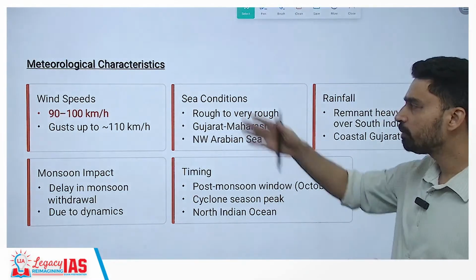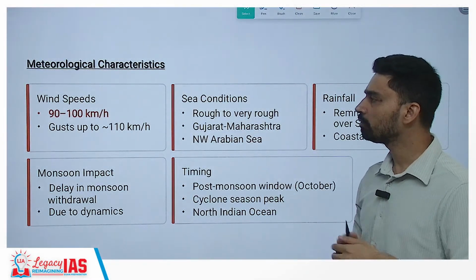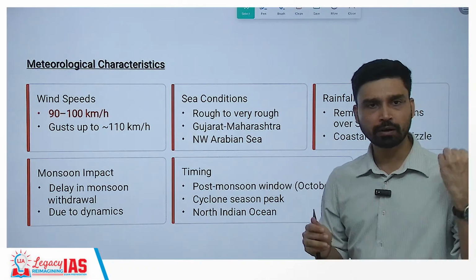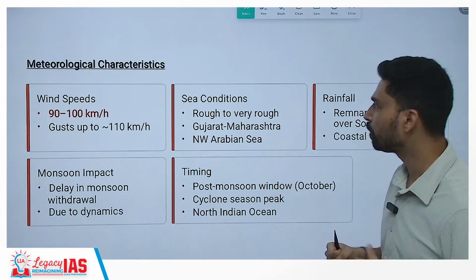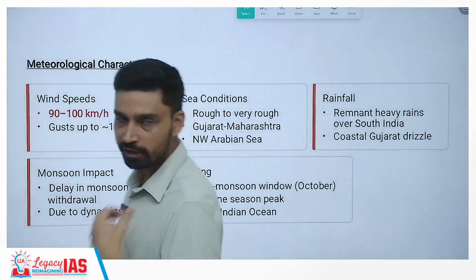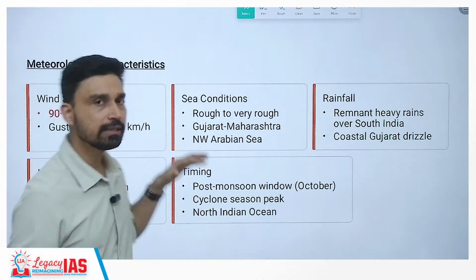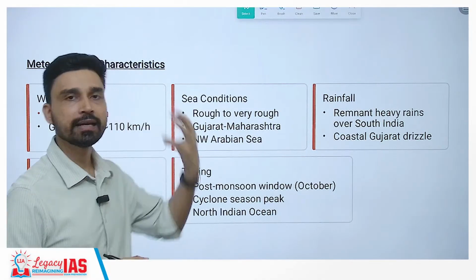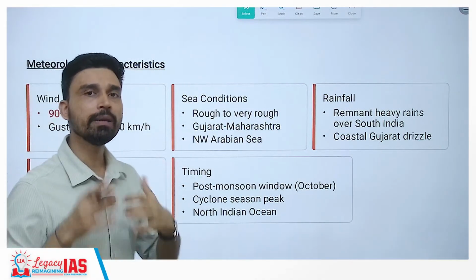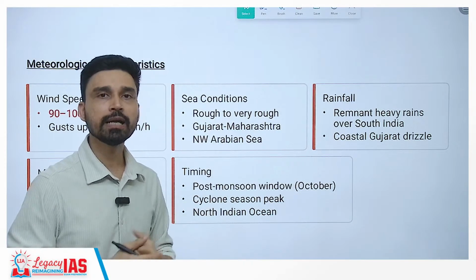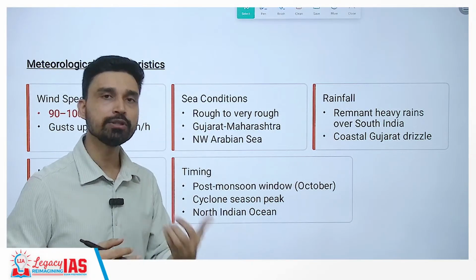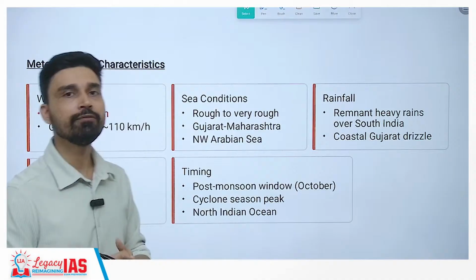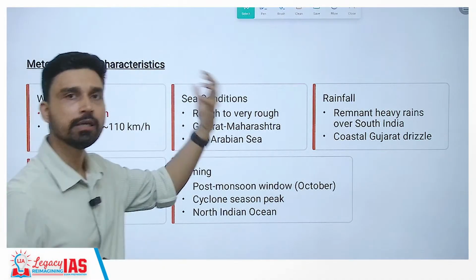Now, wind speed here was somewhere between 90 to 100 kilometers per hour, with gusts reaching up to 110 kilometers per hour. That means the burst of wind that we are talking about. Sea conditions obviously will be very rough in this situation, and especially fishermen have to take extreme precaution because they are at the highest risk. Even if the cyclone is not making landfall in India, it can significantly damage boats and cause risk to the life of fishermen who have ventured into the sea in search of fish.